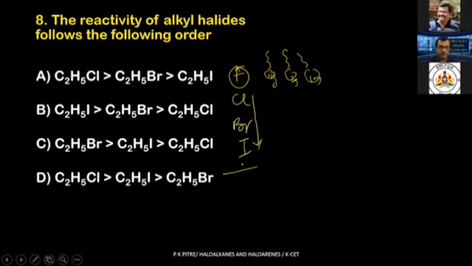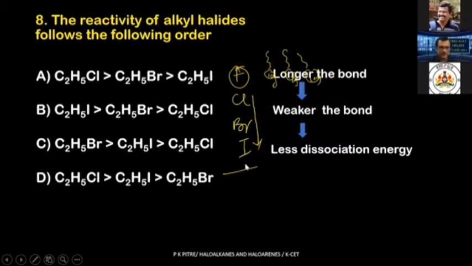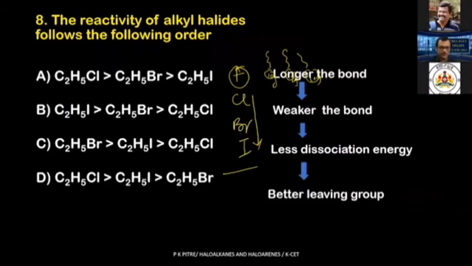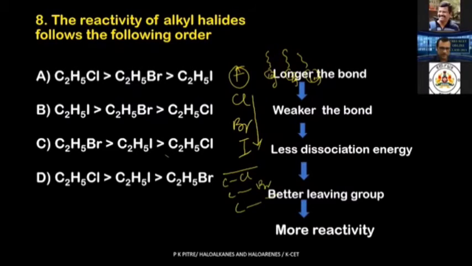So remember one important thing here: longer the bond, weaker the bond. Weaker the bond, less dissociation energy. And if less dissociation energy is used, better will be the leaving group because the bond will be broken faster, and more will be the reactivity. That means the bond between carbon and Cl is smaller, carbon and Br is longer, carbon and iodine is longest. It will be broken faster than bromine, than chlorine.